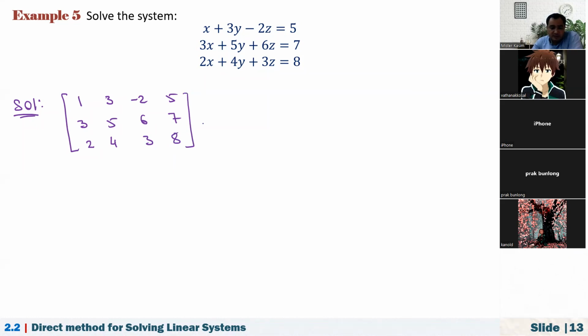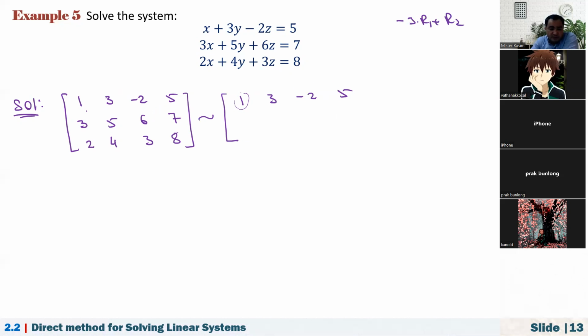The second step says that we have to reduce this matrix to echelon form. By applying elementary row operations, we can do that. First, we have 1, 3, -2, 5. How can I create 0 under 1? Because this one is the leading entry. Multiply the first row by -3, that is -3 times R1, and add this to the second row.